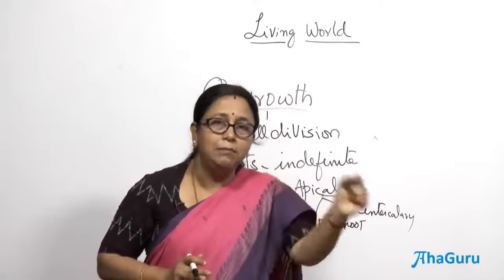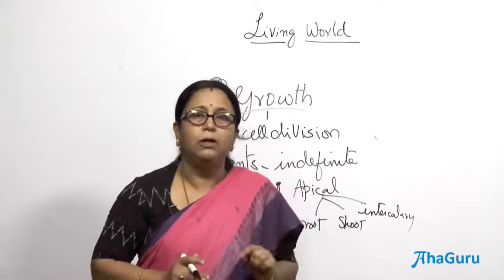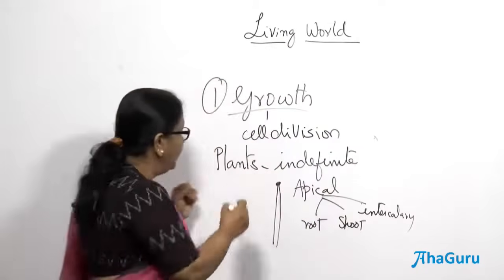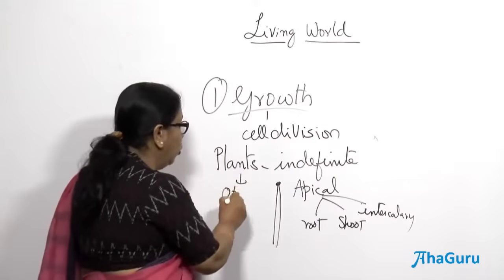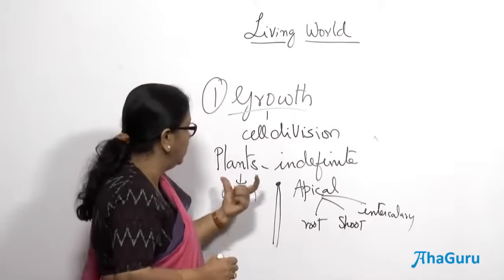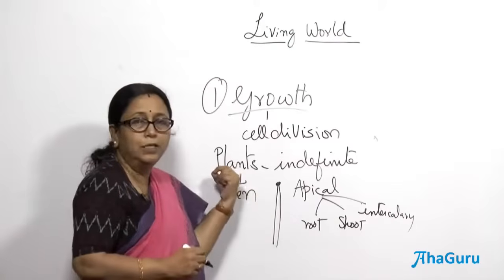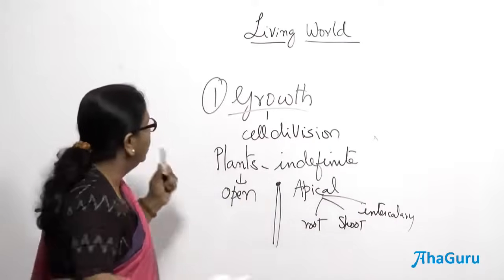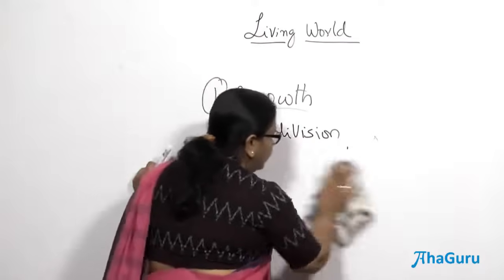Is it the same in animals? Definitely not. Animals show a different type of growth. In plants, the growth is also called open growth, indefinite growth. All these terms point to plants because they keep growing indefinitely throughout their life. So, let us look at animals.